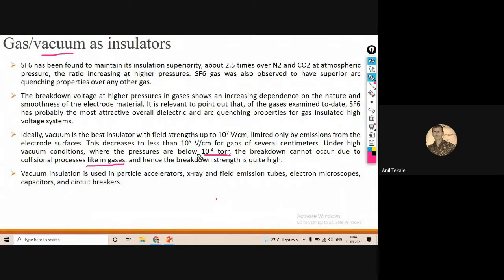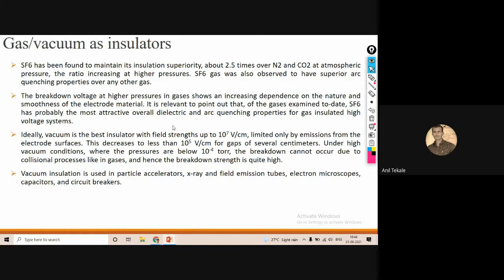There may be a very tough situation for the collision and ionization process. So in accelerators, X-ray machines, field emission tubes, electron microscopes, capacitors and circuit breakers, there may be a use of vacuum. Okay, so this is about gas and vacuum used as insulators, right?